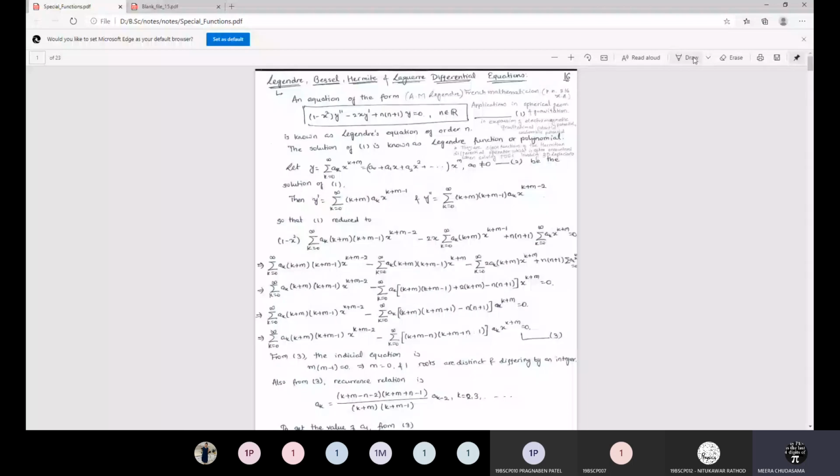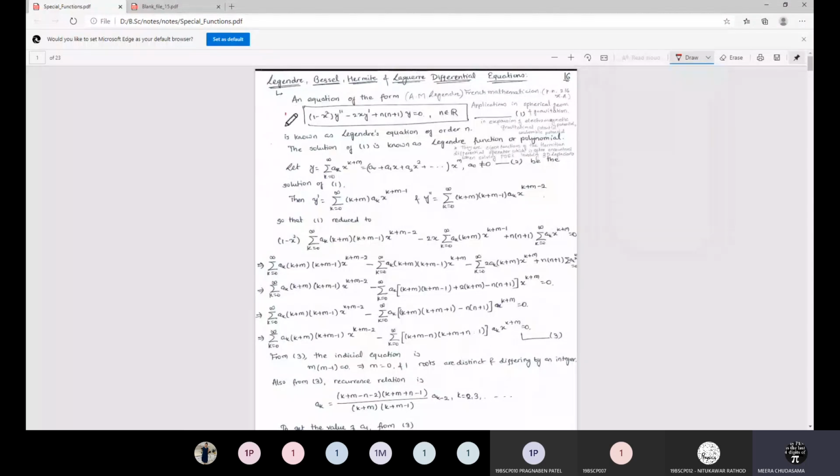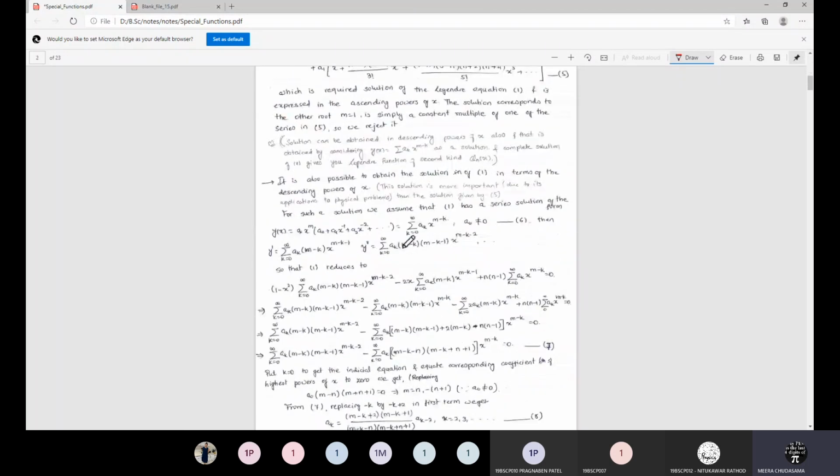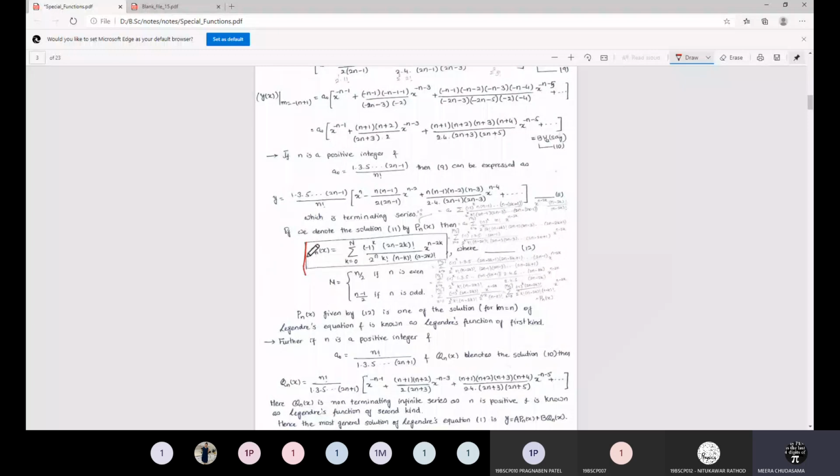We are not going to see much detail about this Legendre function, but you have to remember that this is the Legendre differential equation and its solution occurs in this particular form when we consider the descending powers of x. So this is the structure that you have to remember.